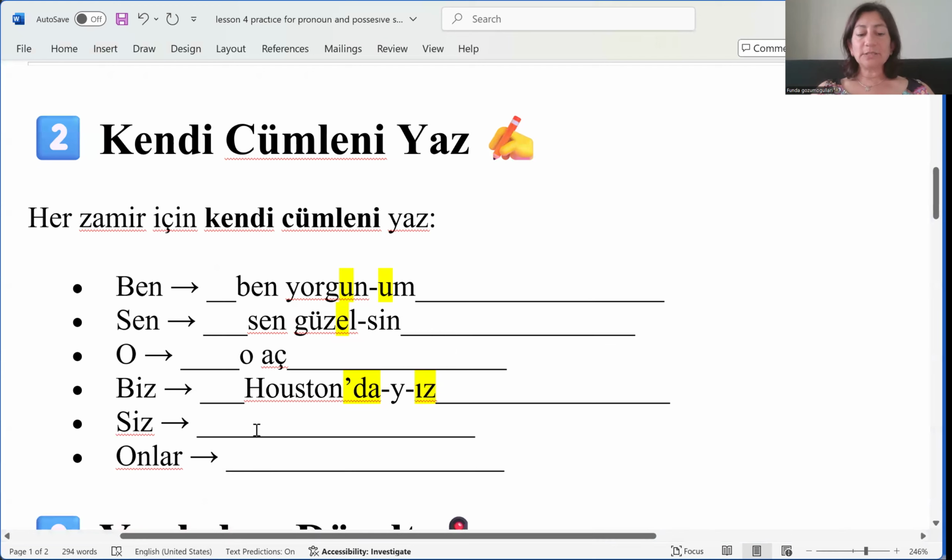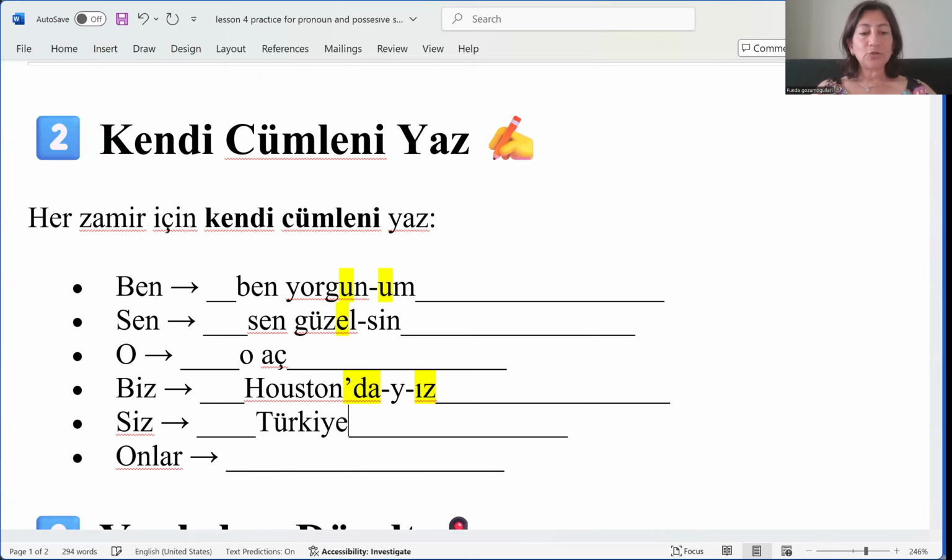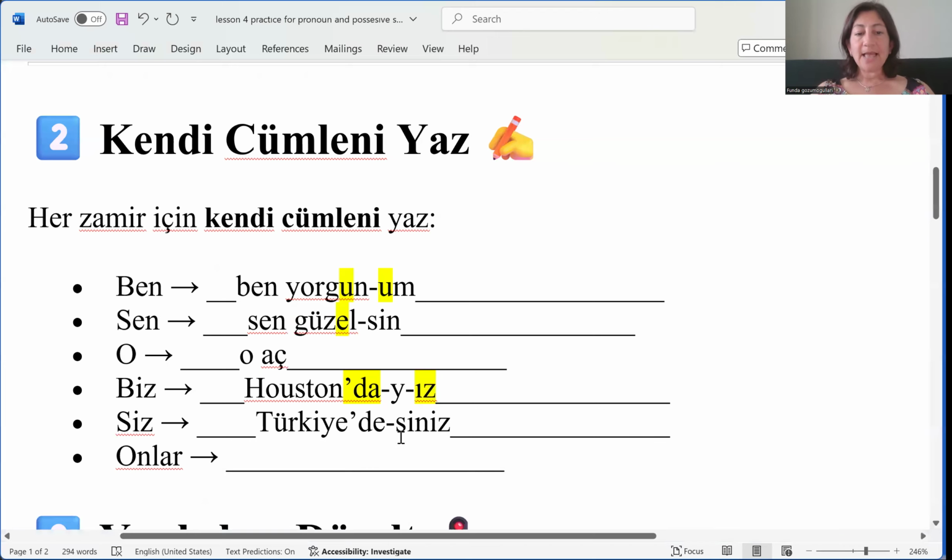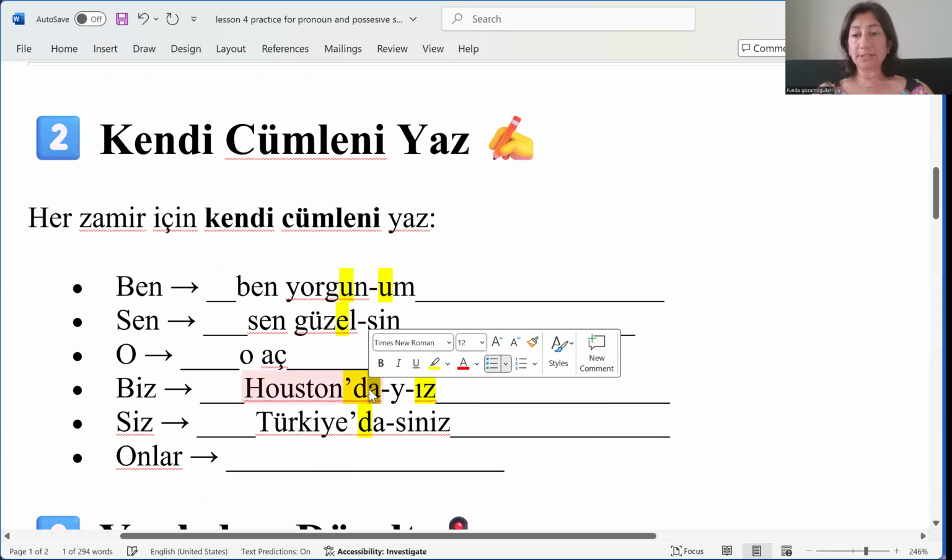Siz. Okay, let's use the same thing. You guys, are you in Turkey? All right, you're in Turkey. Let's imagine. Siz Türkiye'desiniz. Türkiye'desiniz is the suffix. Again, because we're talking about where you are, the same suffix de is used, but it's not a, as we used in Houston sample.